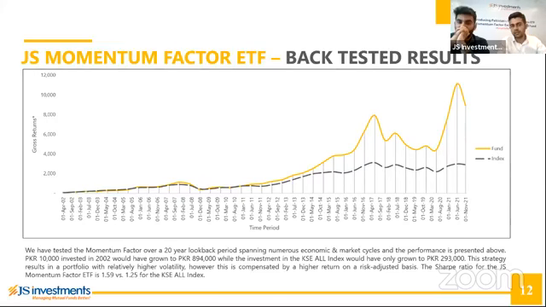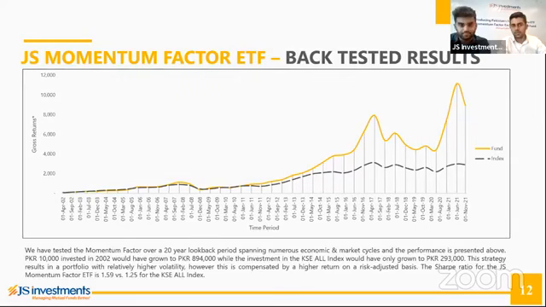So if you look at 2004, 5, 6, and 7, that is a time period that the ETF did really well. I think you can't really see that very clearly in the graph because of the base effect, but the outperformance during that period is significant. Then you have 2009, 10, and 11, where the market was more or less flat and you did not have much outperformance or underperformance. And then if you look at the ETF after 2012 up to 2017, similarly, it has done extremely well. And even recently after COVID, when the market went down significantly, since then, as the market has come up, the ETF has done extraordinarily well.